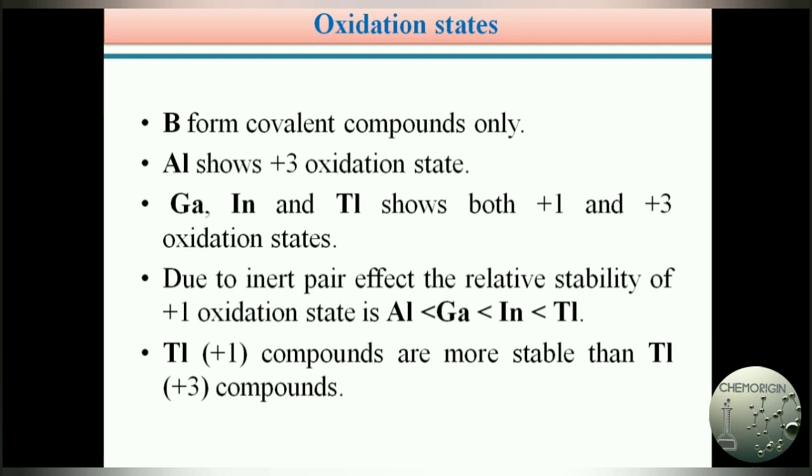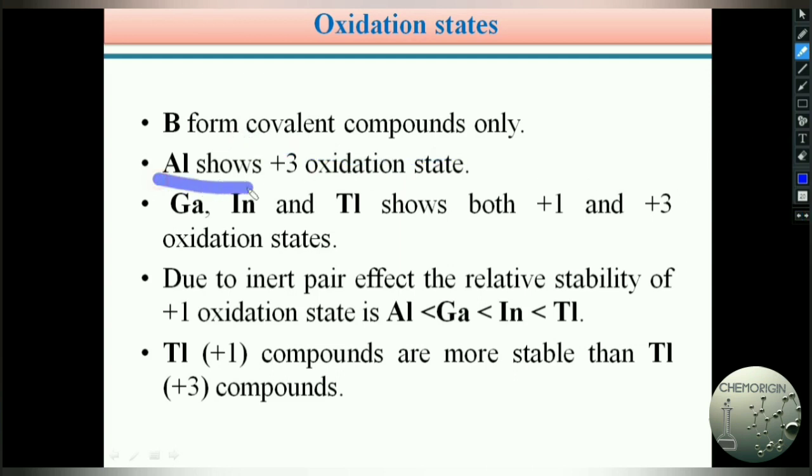Oxidation state of third A group elements. In third A group elements, we can see how the oxidation state varies. Boron always forms covalent compounds only. It does not form any ionic compounds in the +3 state because of its smaller size and higher ionization enthalpy, or higher ionization energy. Boron always forms covalent compounds only. It does not form any ionic compounds.